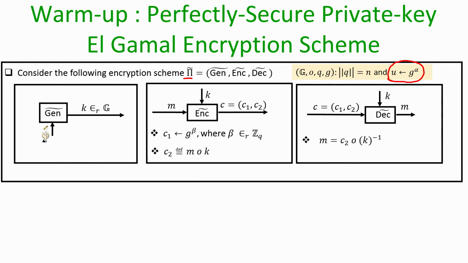Since it is a symmetric key encryption scheme, we use the same key k for decryption as well, and to recover the plaintext we take the second component of the ciphertext and perform the group operation with respect to the multiplicative inverse of the key.